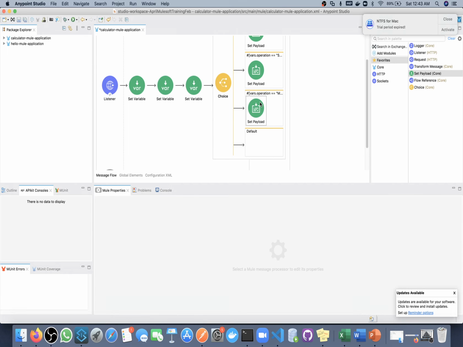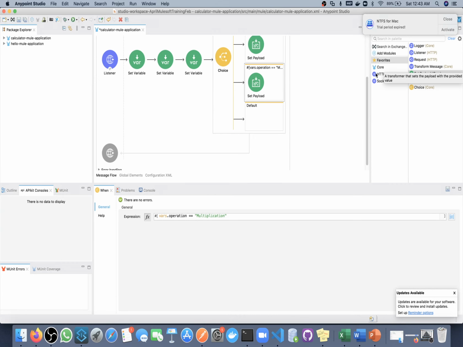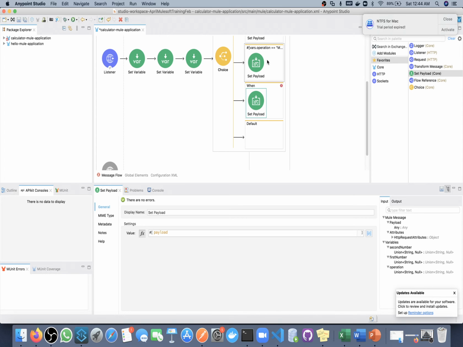Okay, so for example, you will select this activity, you will click on the control button, in my case I am unable to do it, but in Windows you can do. Once you drag from here to here, you will get this line, drop it here. So you will get the same kind of copy, but the name will come like set payload copy. Whatever name you get now, that name will be set payload copy. Okay, so you can do that.